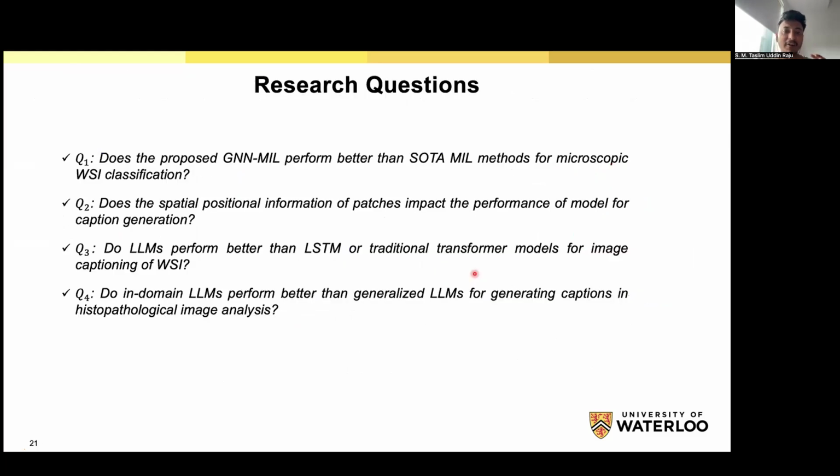So our research question, our main aim, is to answer these 4 questions. We designed the 4 questions and then we answer them. The first one: does the graph-based MIL perform better than the SOTA MIL for microscopic classification? Does the spatial relation information, so the patches, impact the performance of the model? Do the LLMs perform better than the LSTM or traditional transformer models? Do in-domain LLMs perform better than the generalized LLM models? Here are our total 4 questions. Now we'll explain these questions.